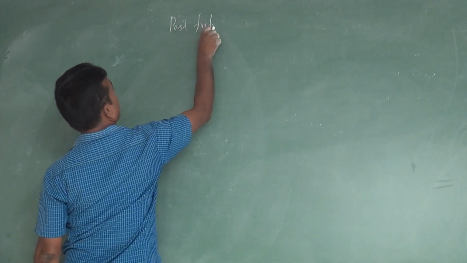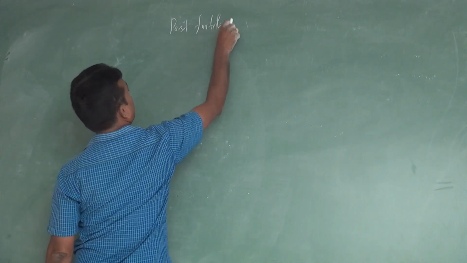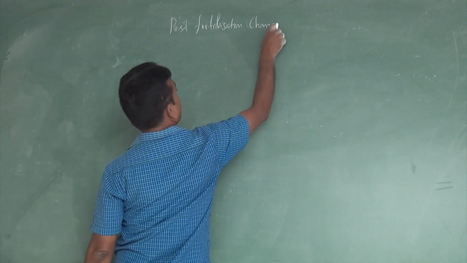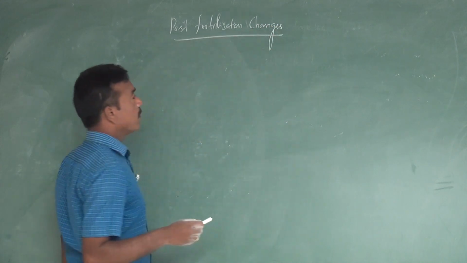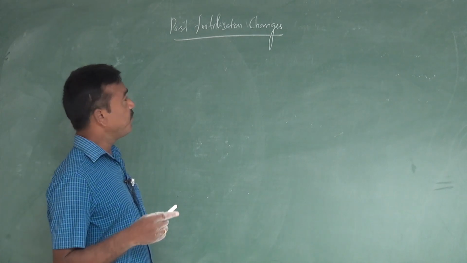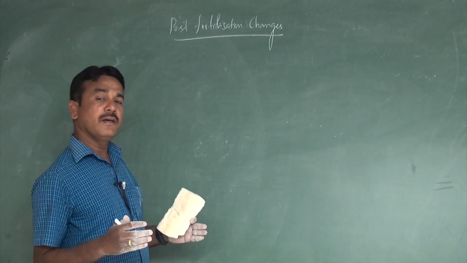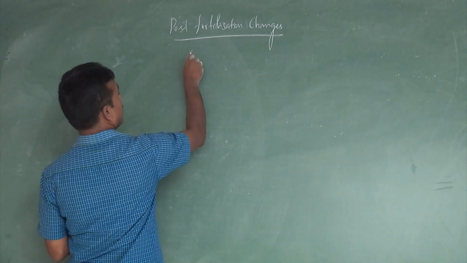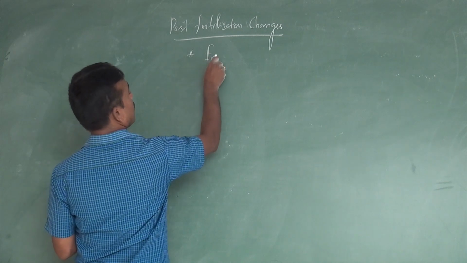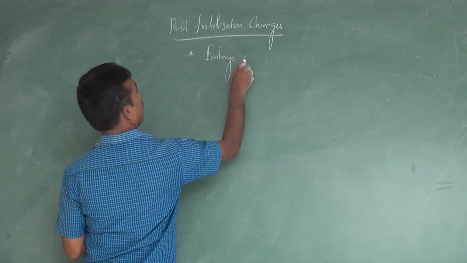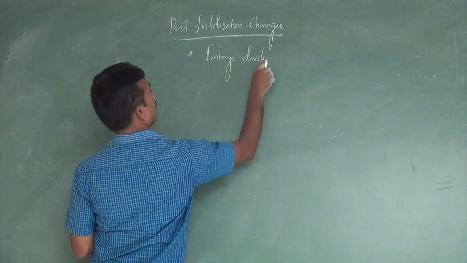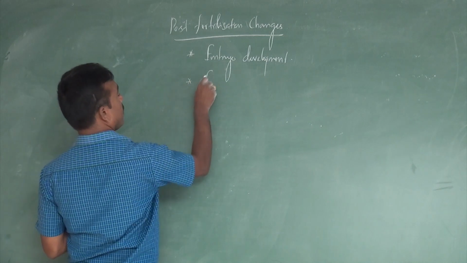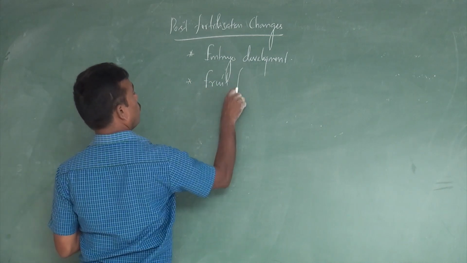The next one is post fertilization changes. After fertilization, what structural changes generally occur in the flowering plant? The first one is embryo development. The second one is endosperm or food formation.